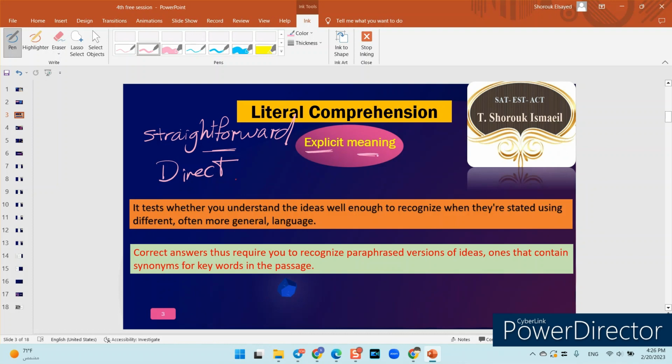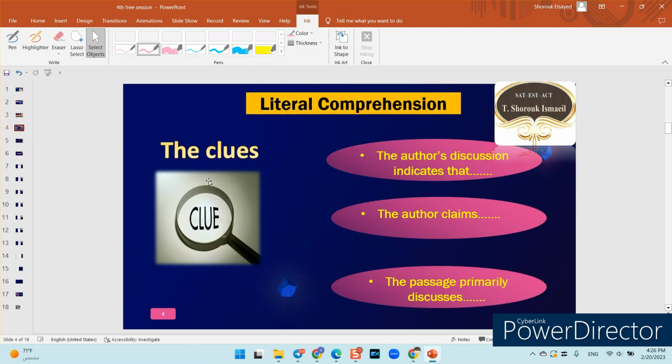So here he's asking you about which kind of meaning? He's asking you about the explicit meaning, not the implicit, because there is another kind of question that asks you about the implicit meaning, and I'm going to discuss it later. Okay, let's see more about it. Literal comprehension questions actually have some clues. If you find in the question stem "the author's discussion indicates that," it means it is a literal comprehension question. If you find "the author claims" or "the passage primarily discusses," all of these are clues for the literal comprehension question.